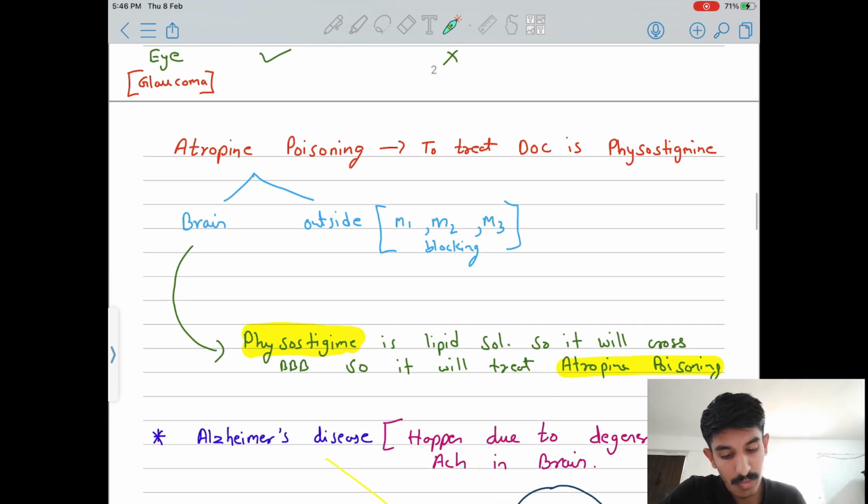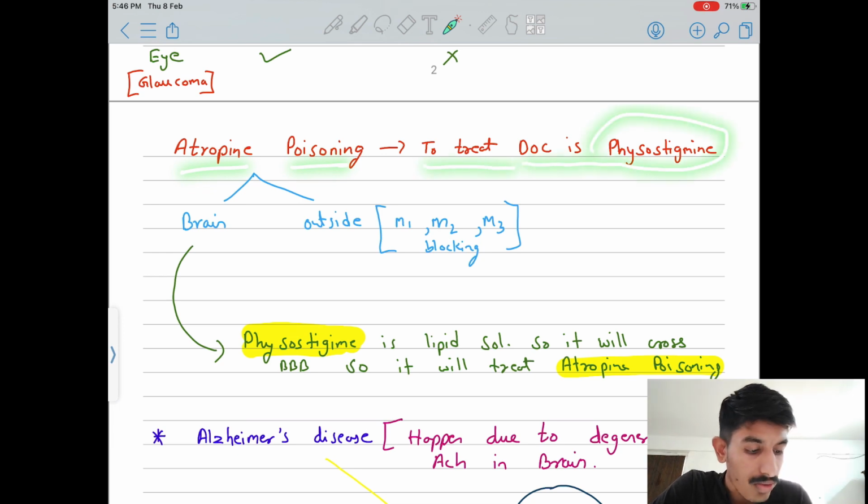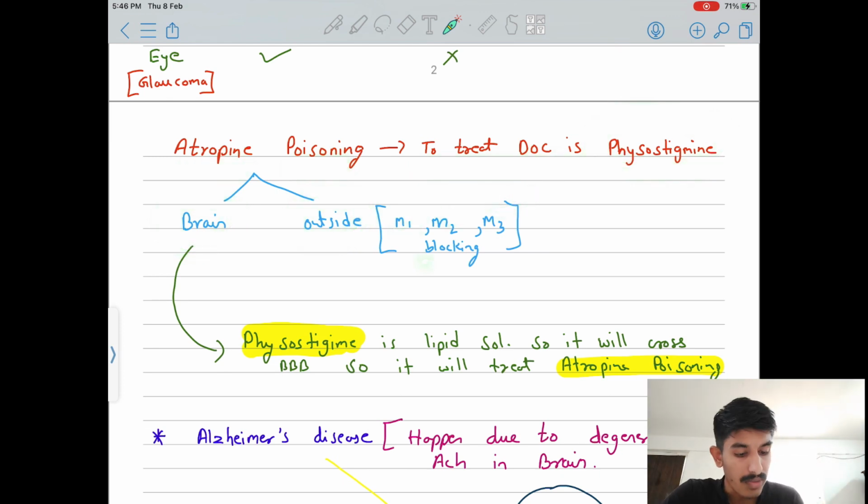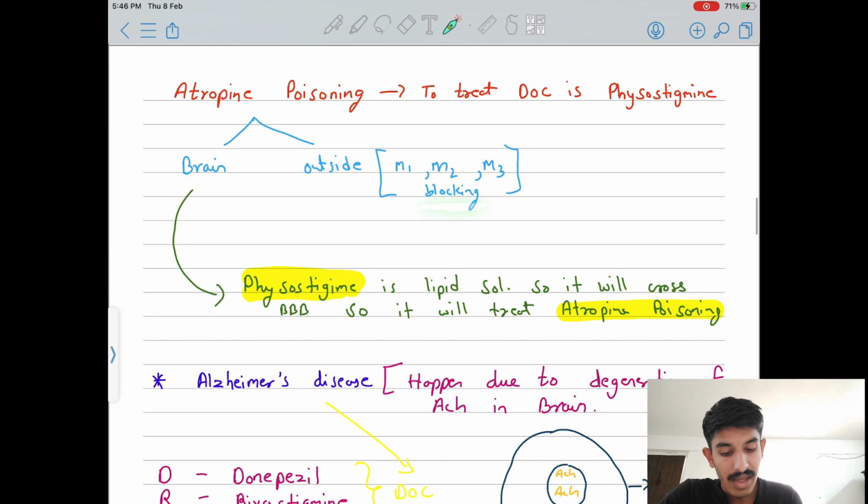So let's look at this point. Atropine poisoning: to treat atropine poisoning, the drug of choice is physostigmine. It works in the brain plus outside, like M1, M2 and M3. So what do we need to do? We need to block this, and to give effect in the brain we need physostigmine, because it is lipid soluble and it will cross the blood brain barrier and treat atropine poisoning.